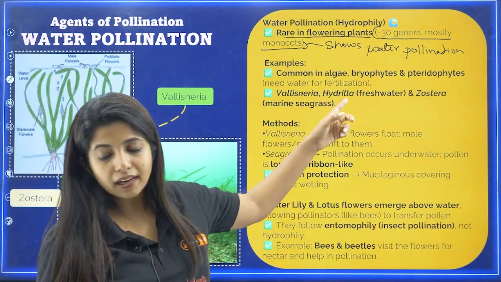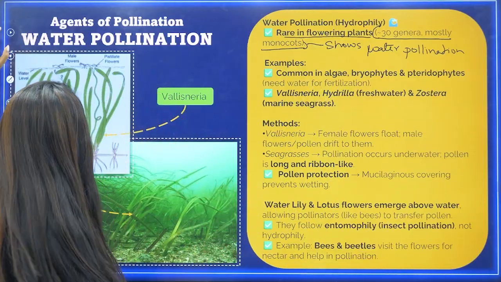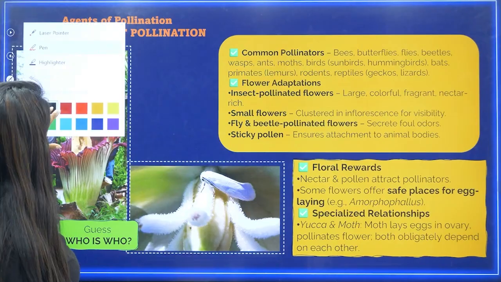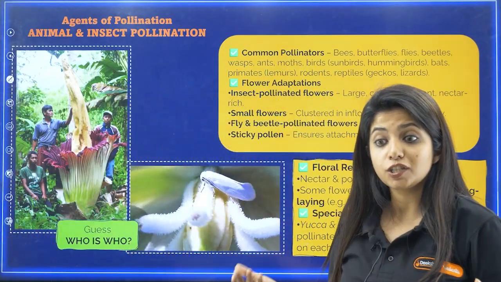And apart from that, algae, bryophytes and pteridophytes also show it. I'll show you a question and then you will understand the importance. Now going ahead with the next part, that is agents of pollination, which are insects and animals, my dear children.